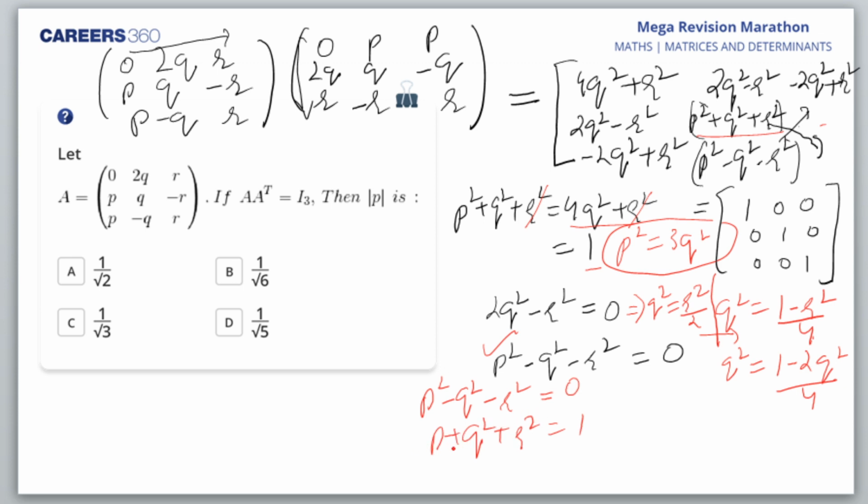Yes. Vivek, a very good morning. We add these two. What do I get? 2p square. This and this would cancel. I'll get p square is 1 by 2, I mean mod p would be plus minus 1 by root 2. Yes? Very good. So you get 1 by root 2 as the answer.